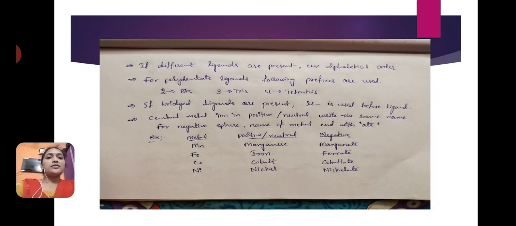Next example is ferrous, iron. We have to write it as it is, ferrous or iron. If it is in the negative sphere, we have to write ferrate. Next is cobalt. If it is positive or neutral, we have to write cobalt, but if it is in the negative sphere, we have to write cobaltate. Next example is nickel. Positive or neutral, we write nickel as it is. If it is present in the negative sphere, we have to write nickelate.